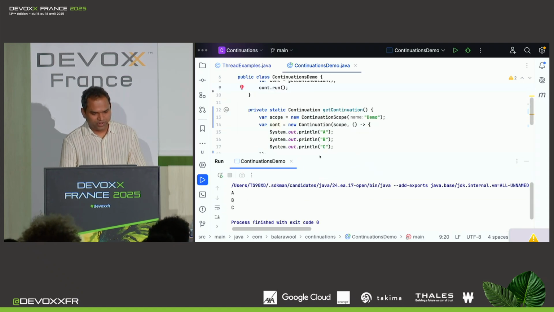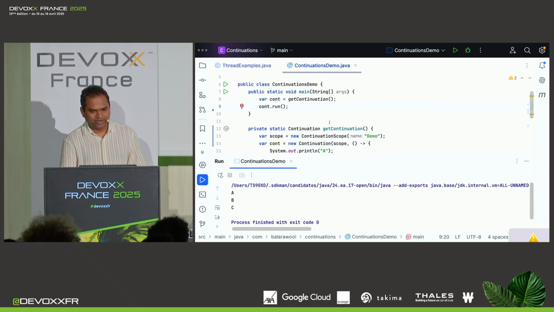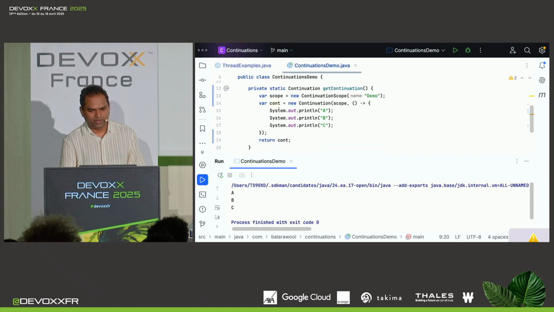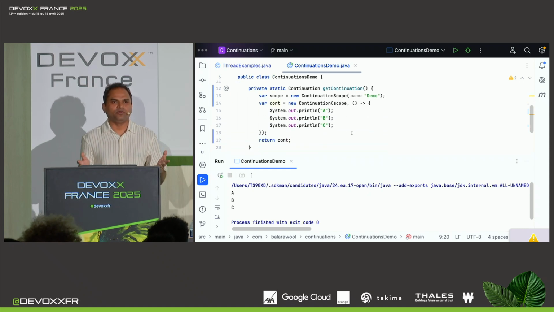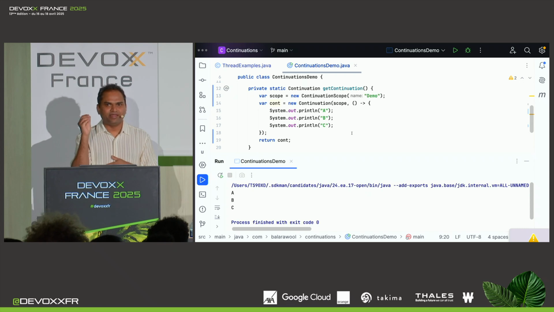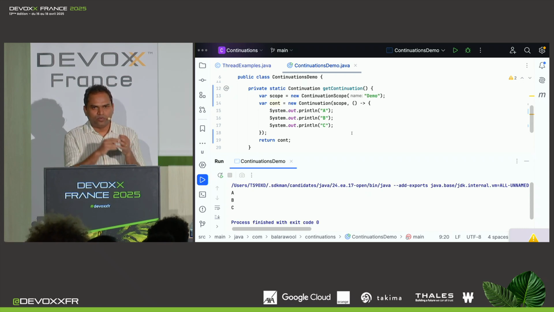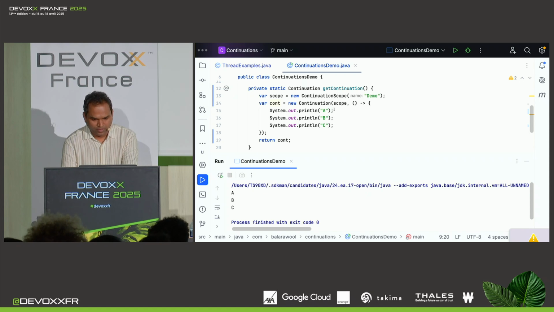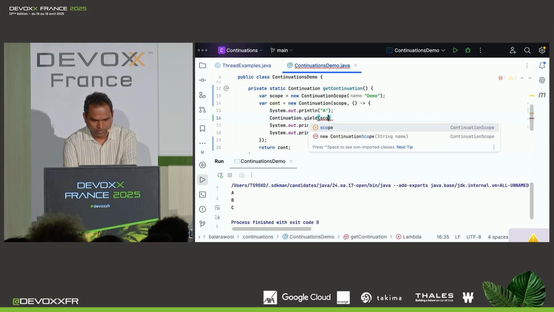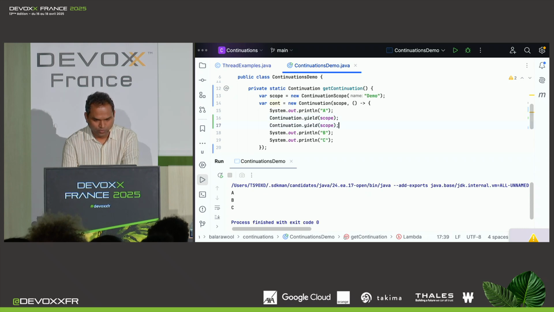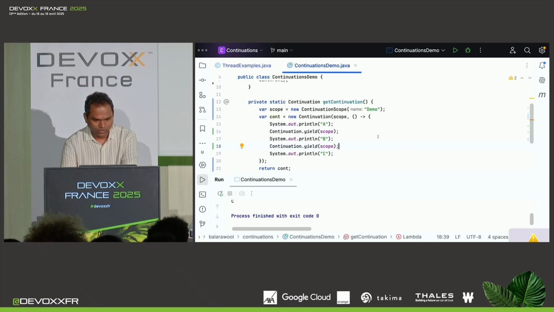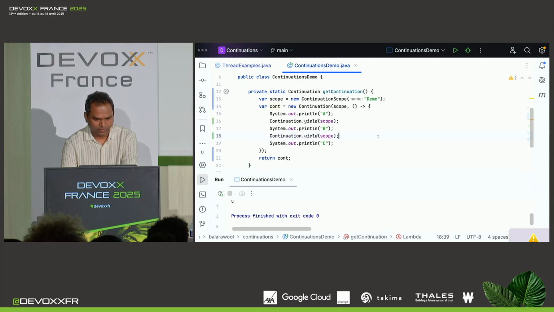We get ABC printed on the screen. So basically, running the continuation has simply run the runnable. There is nothing fancy going on here. But because this runnable is wrapped in a continuation object, we get certain power. And the power is to pause the execution of the runnable. The way to do that is to call Continuation.yield, and then pass the scope. And I want to do it at two places, so here and here. So now let's run this program and see what happens.